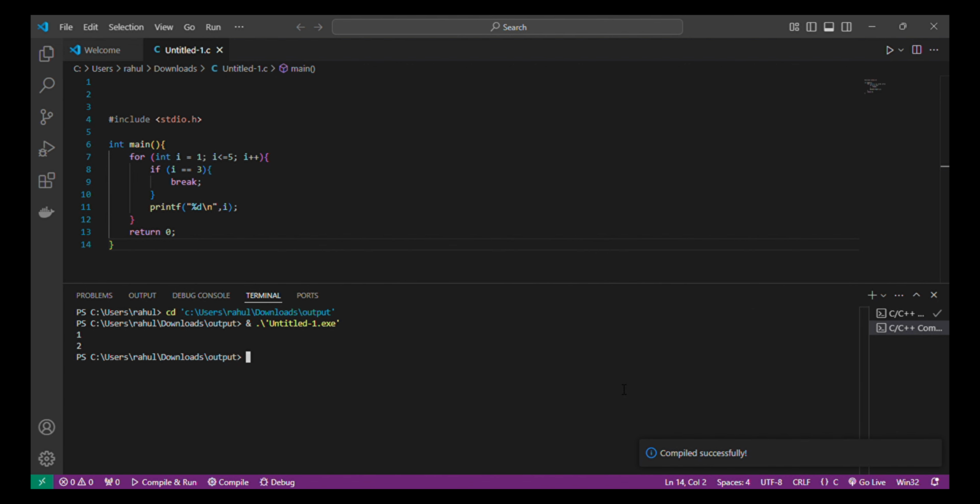In this example, the loop stops completely when i is equal to 3 because of break.